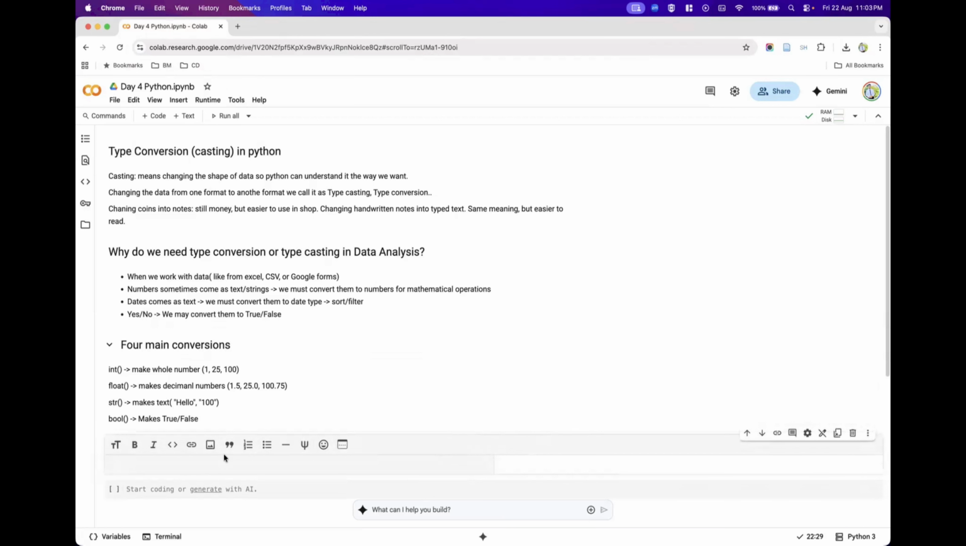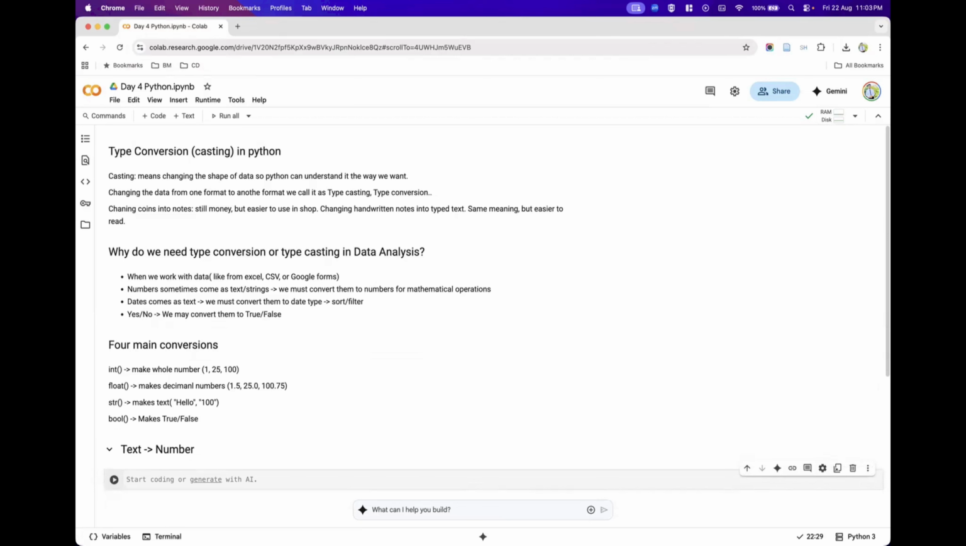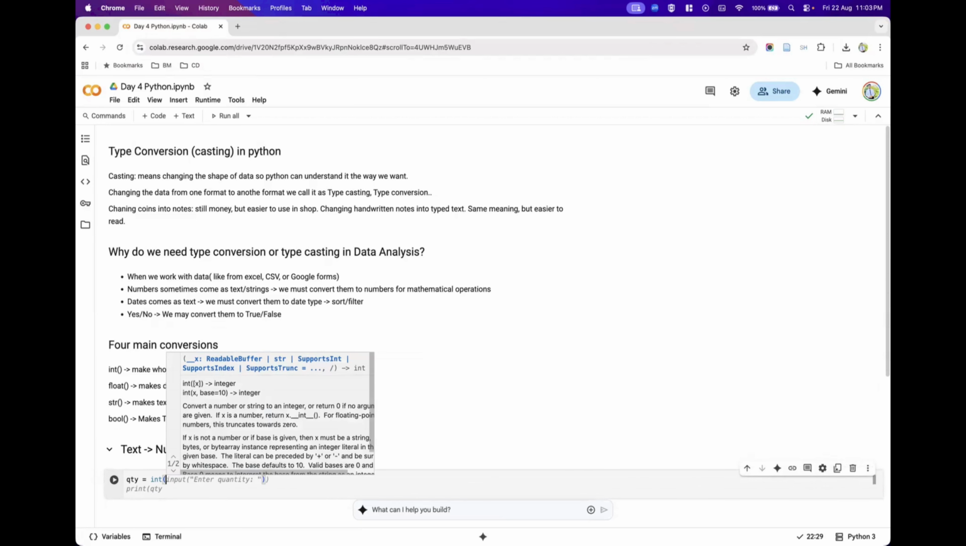Okay. So the first example I would like to give you is converting text into a number. I'm converting the text data type into a number data type. Now let us proceed with this example. I am creating a variable, and the variable name I am giving is quantity. Now I want to convert this into a number. If I want to convert this into a number, I need to use an int type conversion.